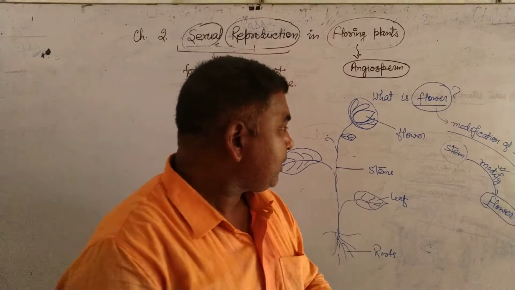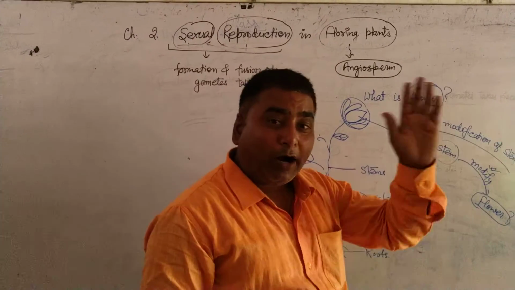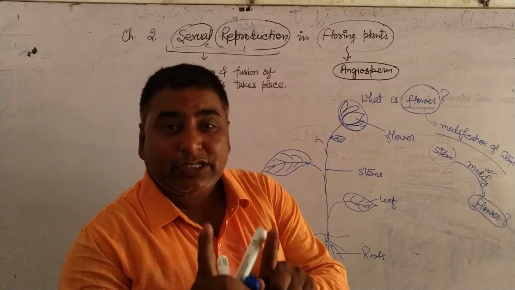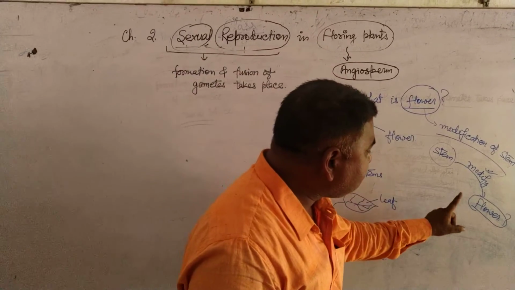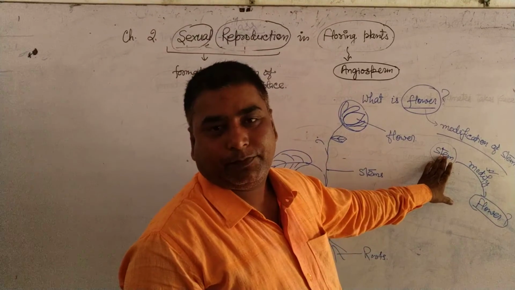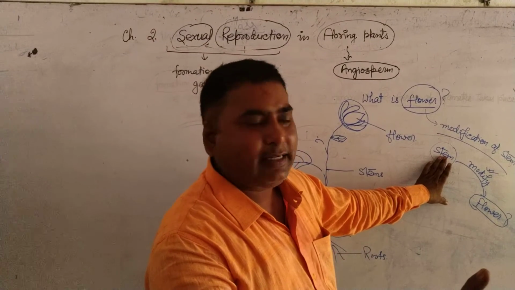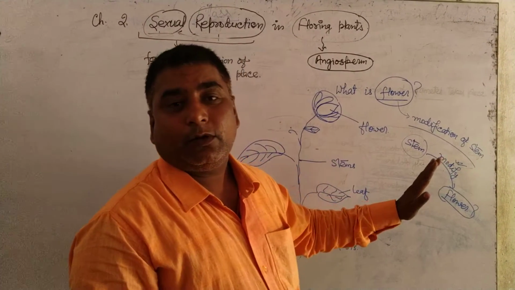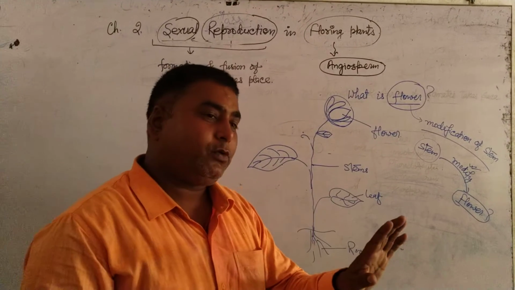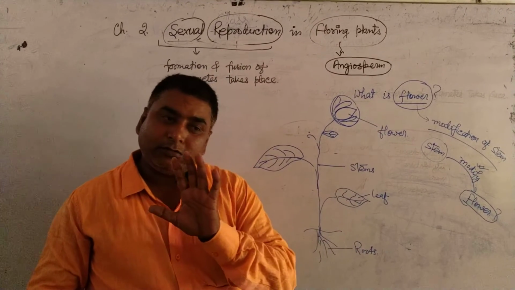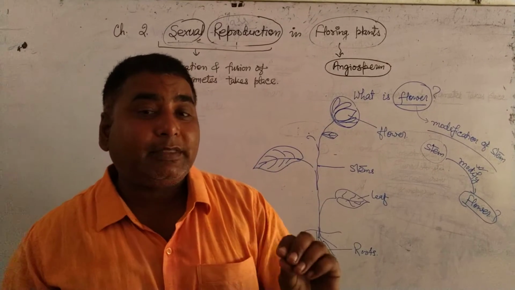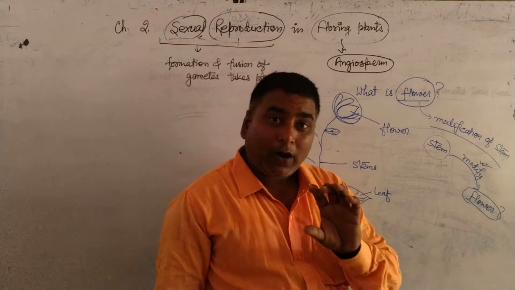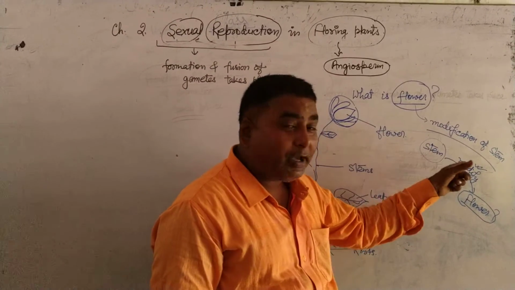So if the stem modifies and forms the flower, what is the reason behind this? Why does the stem modify?